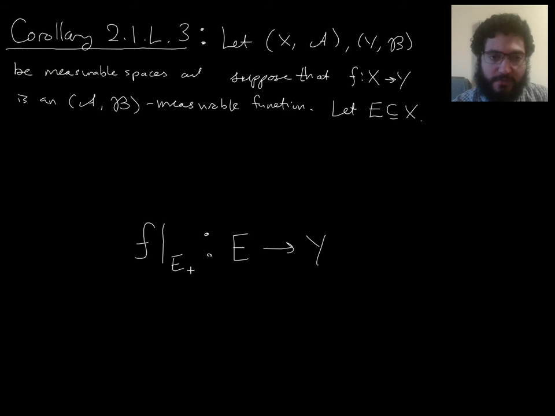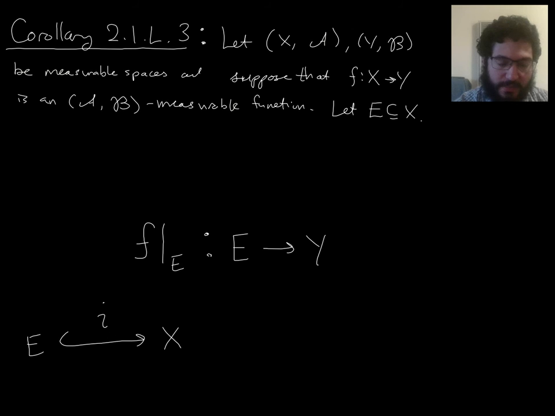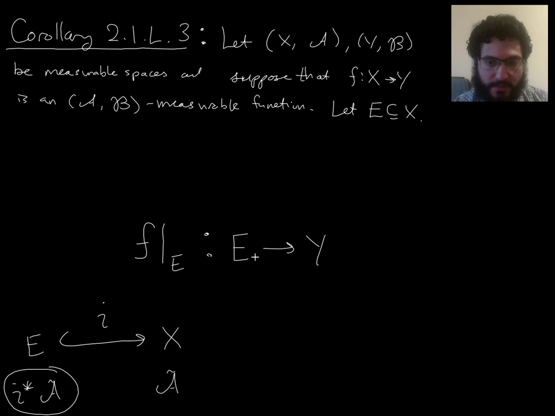But we have a way of talking about a sigma algebra on E that's related. And we have two ways of describing it, actually. So the idea is take the inclusion map from E to X, which is basically just the identity function on E, except we enlarge the codomain and allow it to be X. So take this inclusion map, then you've got A, your sigma algebra on X. You can pull that back to get a sigma algebra on E. So you could use this sigma algebra for E.